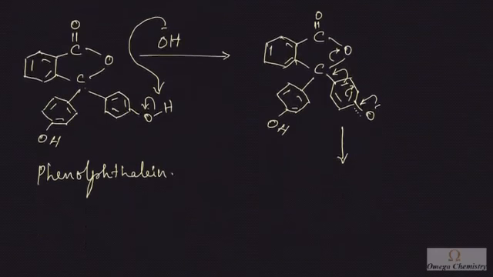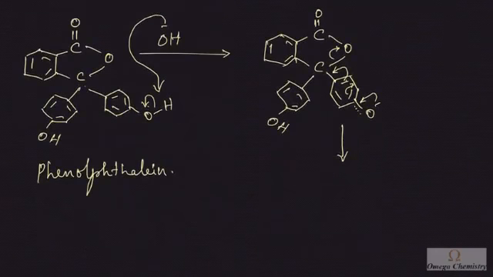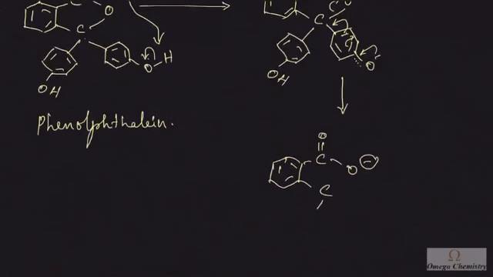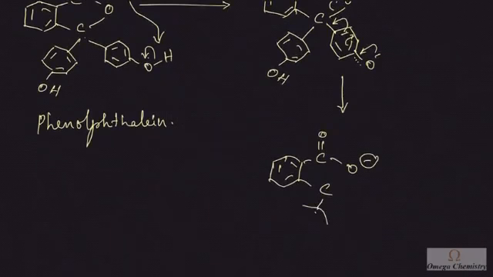So let me write the structure of the resultant final compound. Okay, so it will look like this. This oxygen will get a negative charge, and there will be carbon, and of course there is no change in the other phenol component, whereas here I will have a double bond with this one, right?